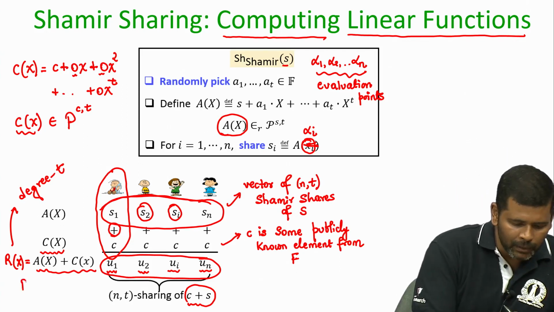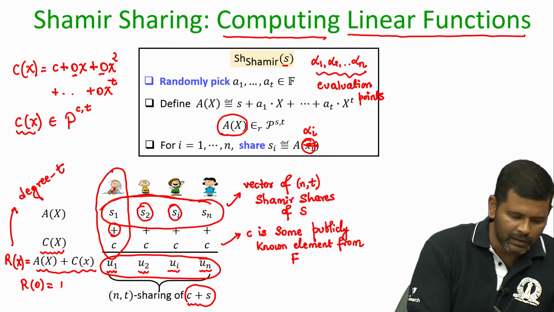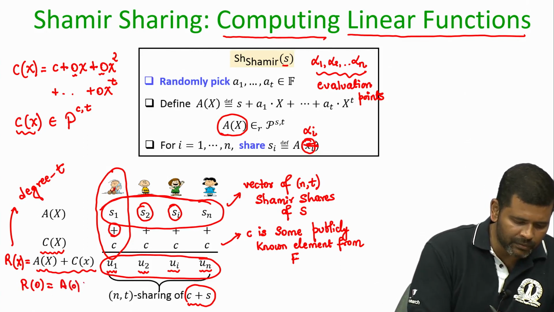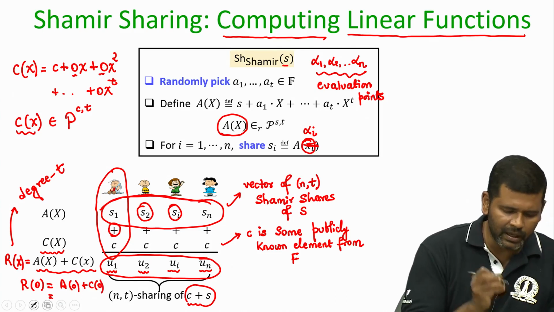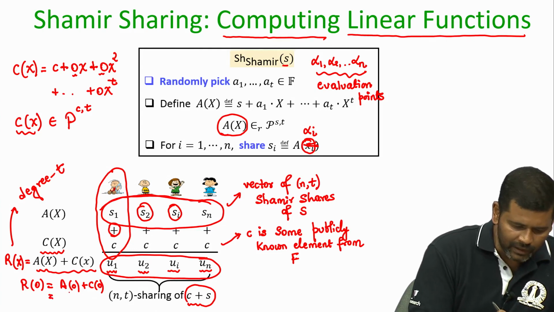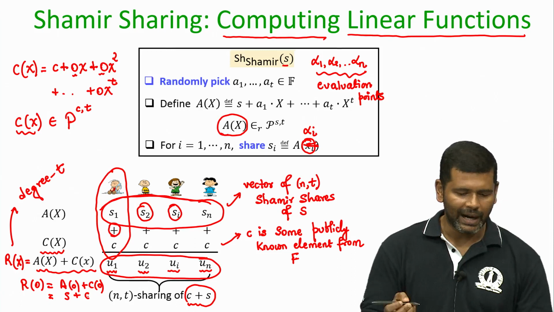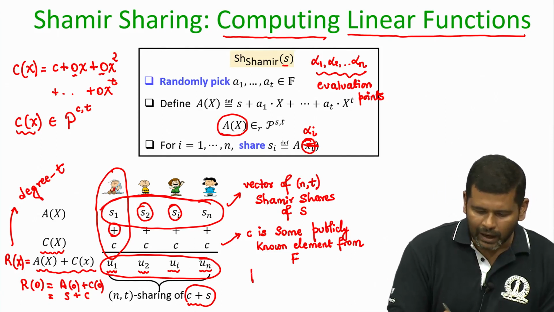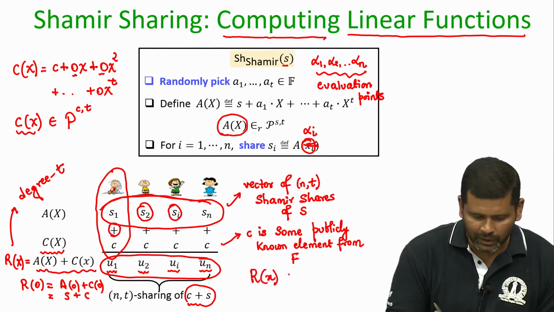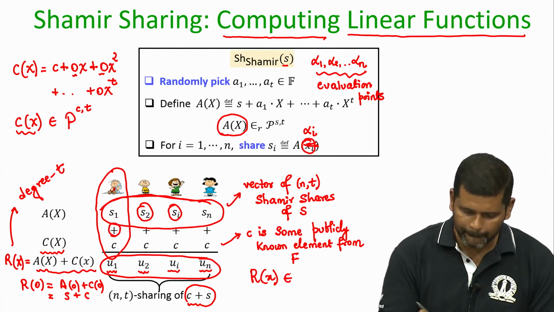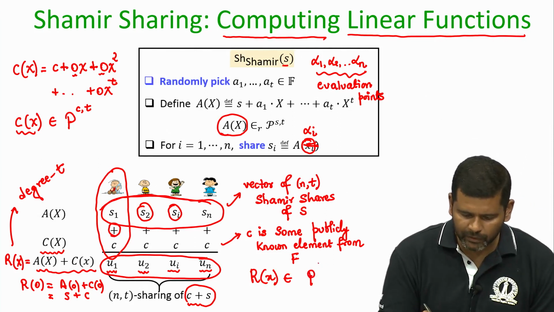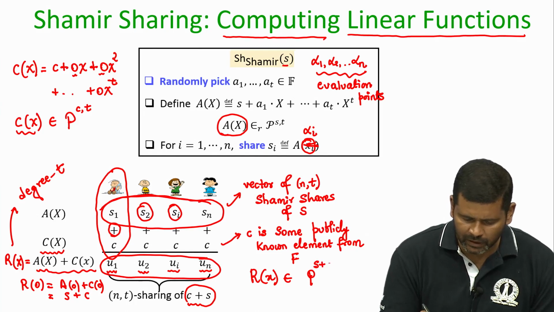And what can you say about the constant term of R(x)? The constant term of R(x) will be the summation of the constant term of A and the constant term of the C polynomial. The constant term of the A polynomial is the value S, the constant term of the C polynomial is C. That means I can say that R(x) is one of the polynomials from the set of all possible polynomials whose constant term is S plus C and whose degree is t.